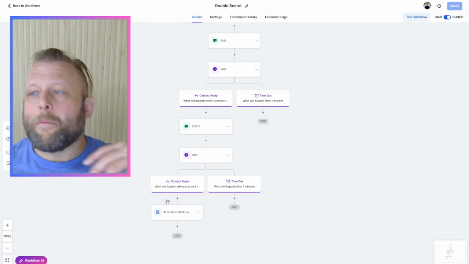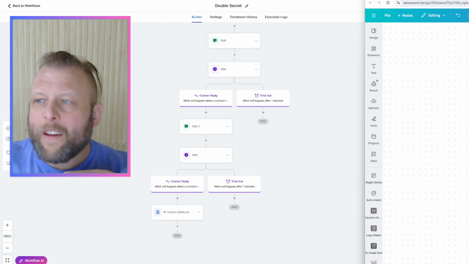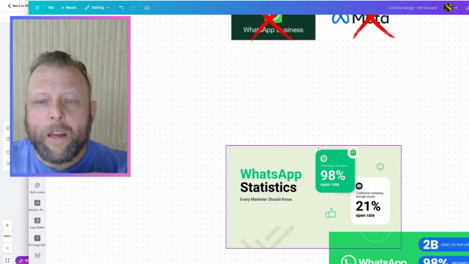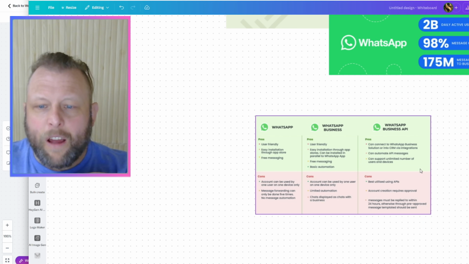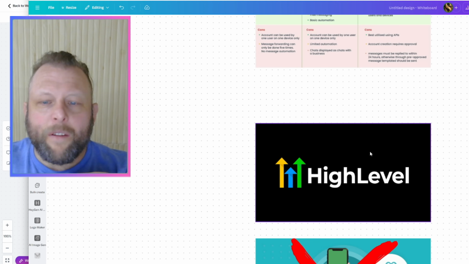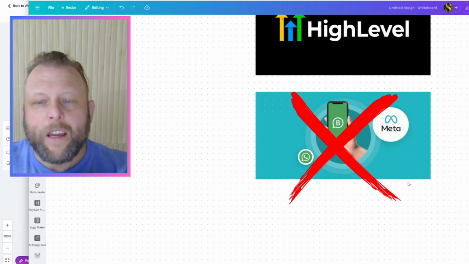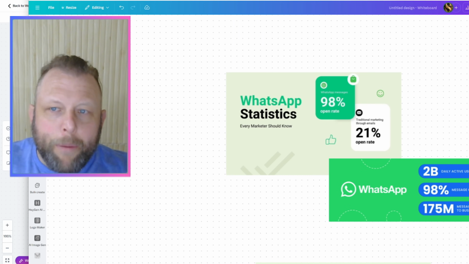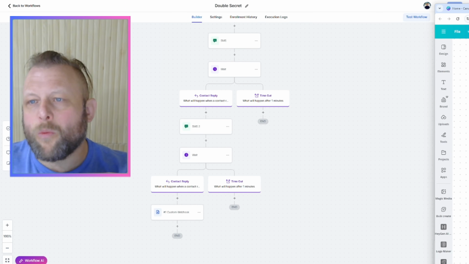And again, we're missing all these ugly things that usually block us out. The Meta, the WhatsApp, we get all the positive stuff from it. None of these. We have our High Level numbers still active. You don't have to subscribe, and you don't have to pay extra per message. It's really cool and awesome.